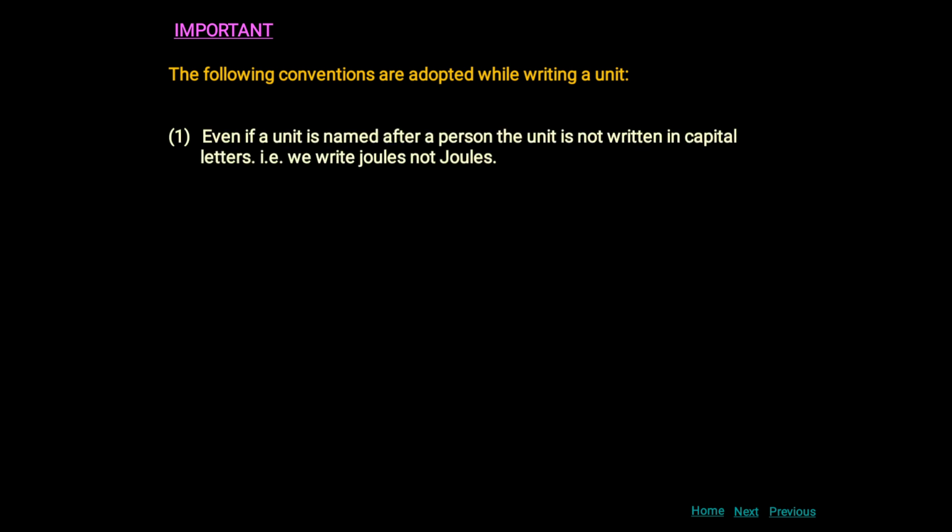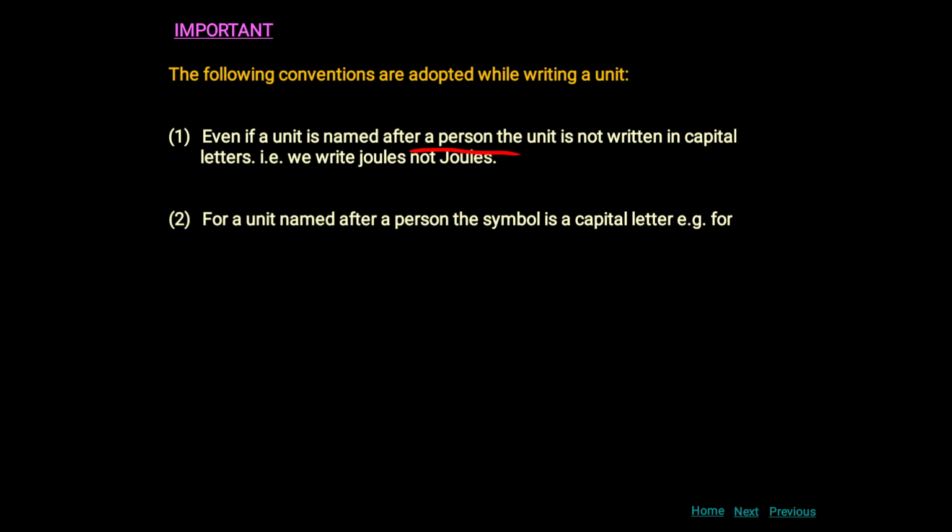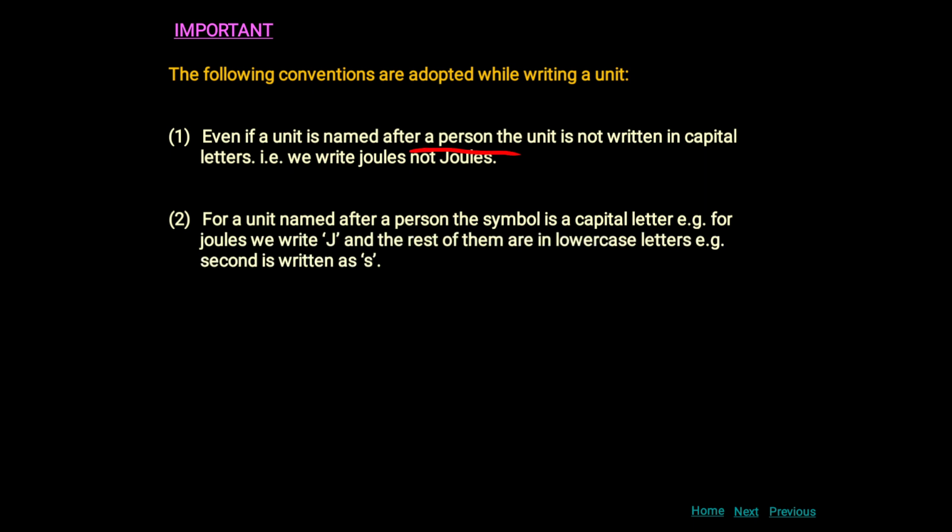Now the important conventions adopted while writing a unit. First, even if the unit is named after a person, the unit is not written in capital letters. We write joule, not Joule. Second, for a unit named after a person, the symbol is a capital letter. That is, for joule we write J and the rest lowercase.